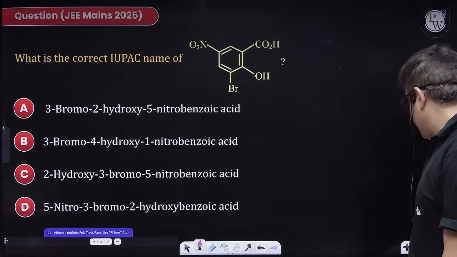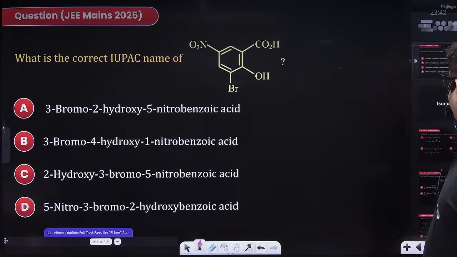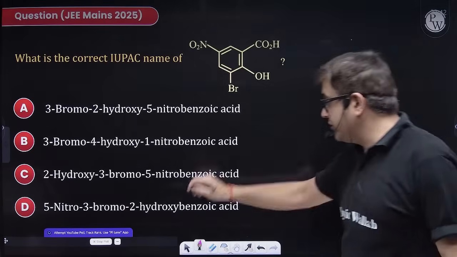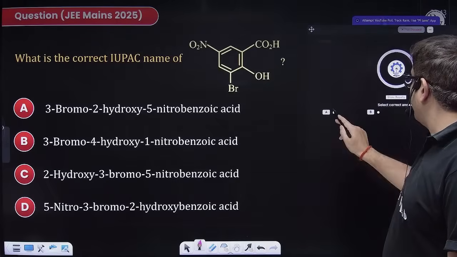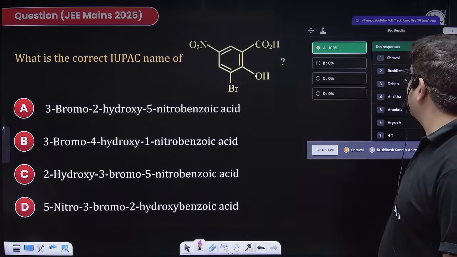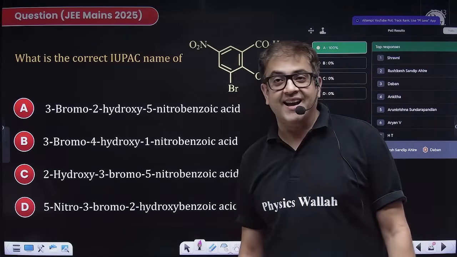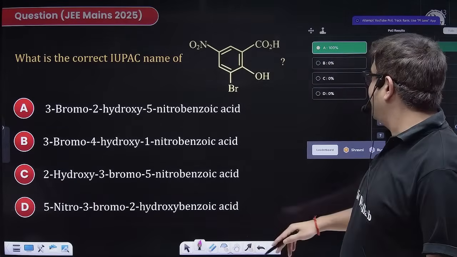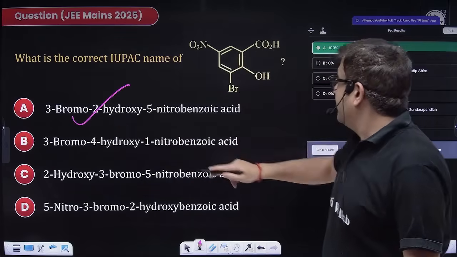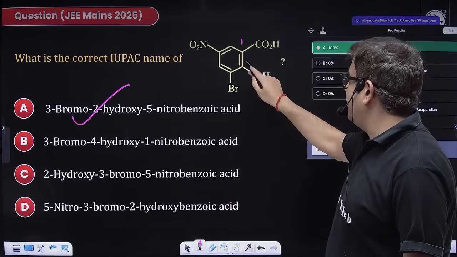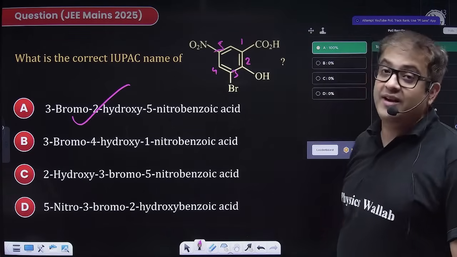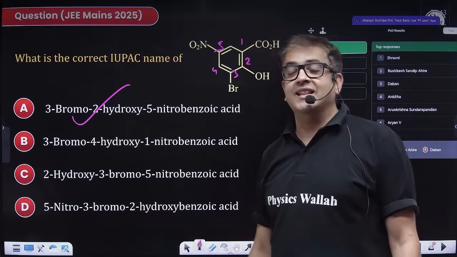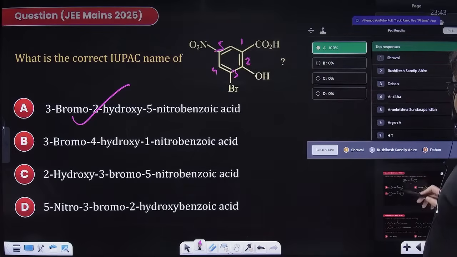Chalo. Moving to GOC after answering this one. I hope you have got your answer. Show us the result. 100% students are right. Yes, the answer is definitely option A with 3 bromo, because this will be the functional group. So 3 bromo, 2 hydroxy, 5 nitro, and benzene with COOH is nothing but benzoic acid. Moving to